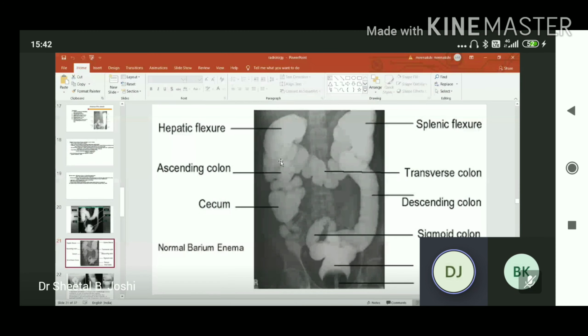Now you are able to appreciate the rectum and sigmoid colon appear much dilated, and the colon shows characteristic haustrations. The outline of the colon and haustra may be accentuated by the double contrast method, in which the barium is evacuated and air is injected through the anus to distend the colon.